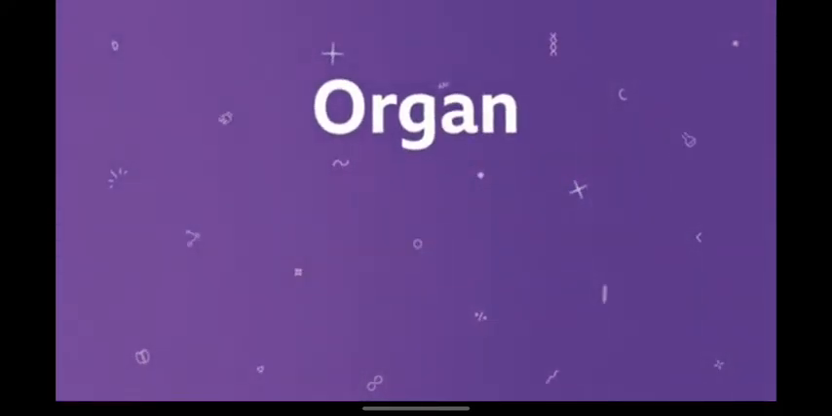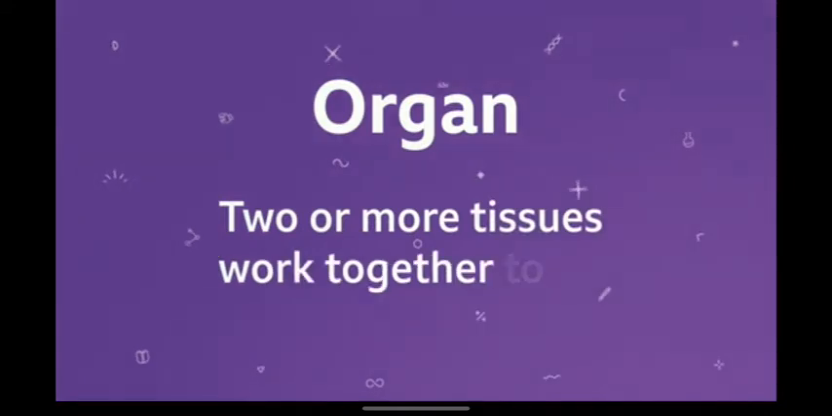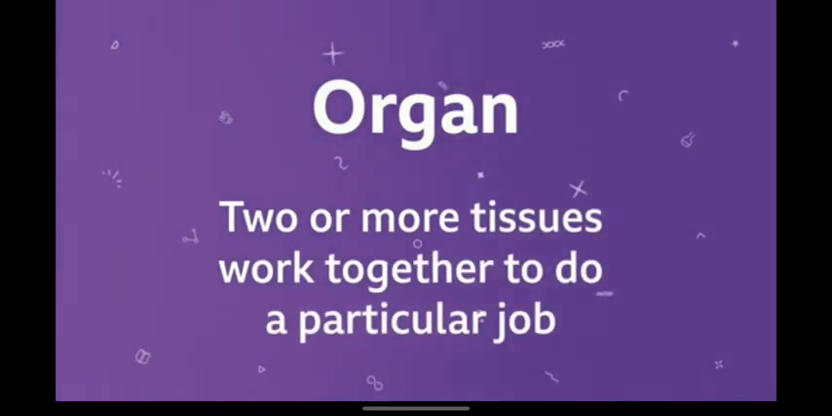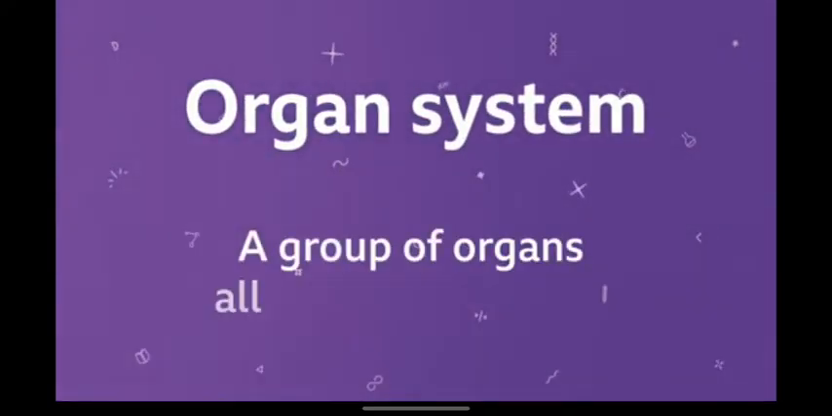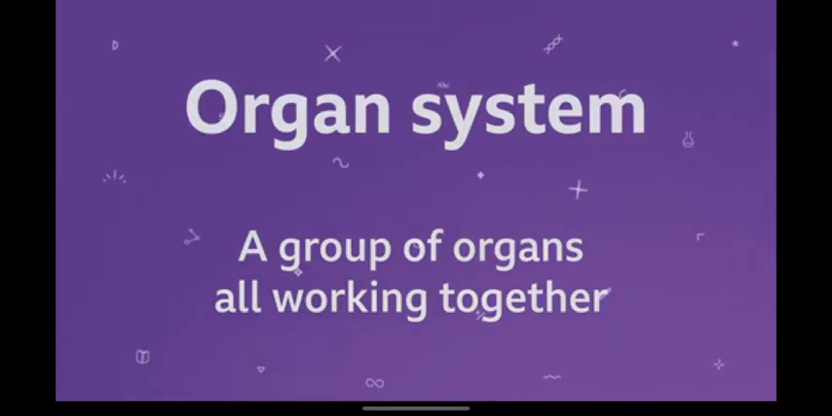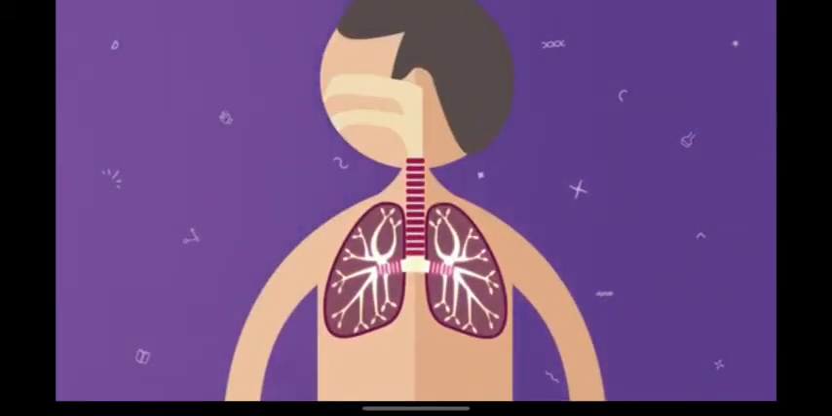An organ is made from two or more tissues, which all work together to do a particular job, like the heart in animals, or a leaf in a plant. An organ system is made of a group of organs which all work together to do a particular job, such as the nose, trachea, bronchi, and lungs, which all make up the gas exchange system.